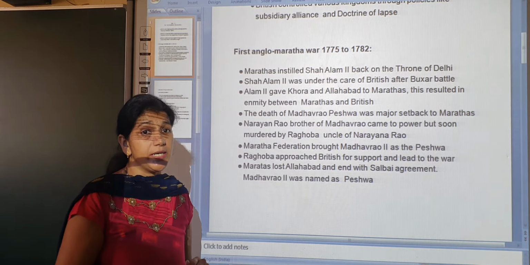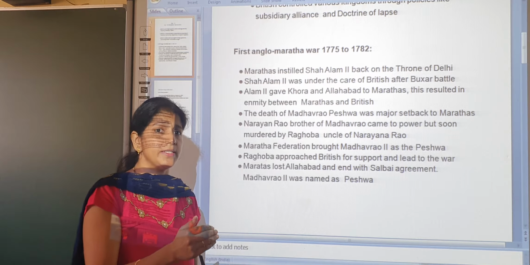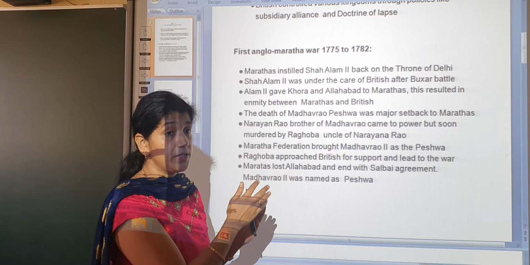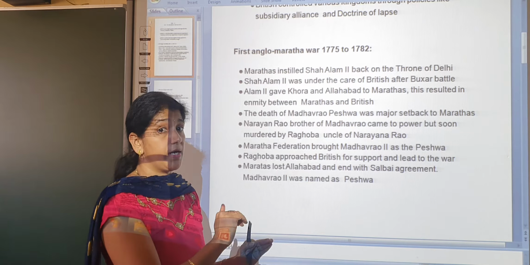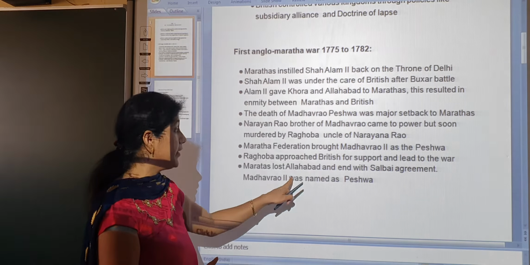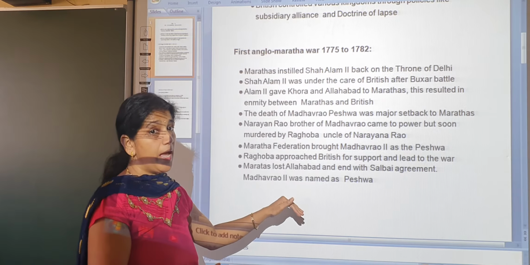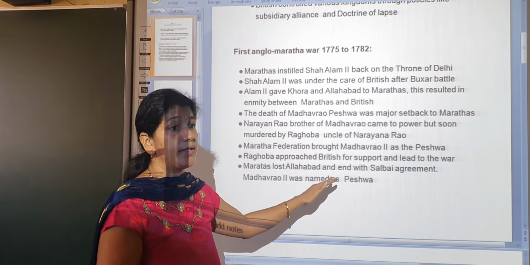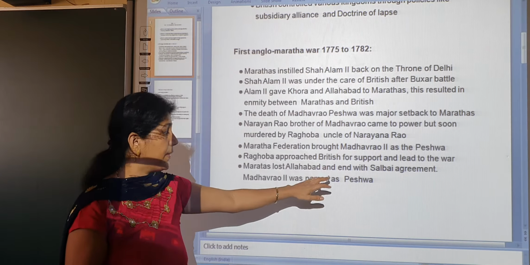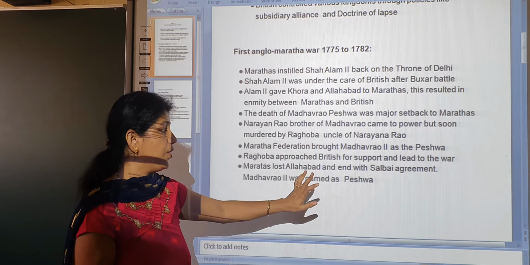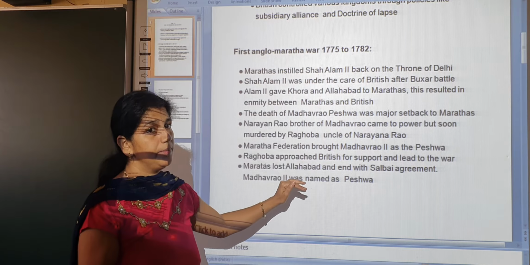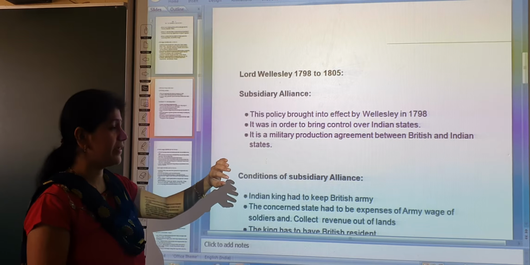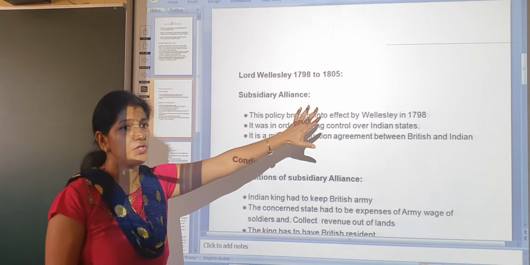The Marathas lost Allahabad. First, the Marathas got success in this first battle of the First Anglo-Maratha war, but later Allahabad was lost by the Marathas, and the Salwai Agreement ended the First Anglo-Maratha war. Madhavrao II became the Peshwa of the Marathas. The First Anglo-Maratha war ended with the Salwai Agreement. That is the first concept.